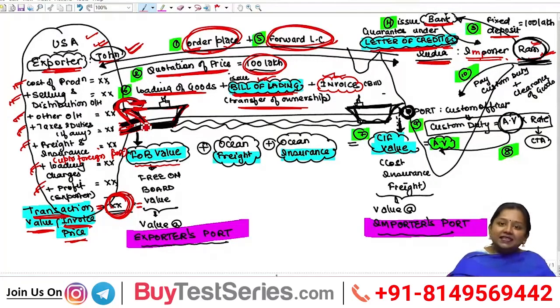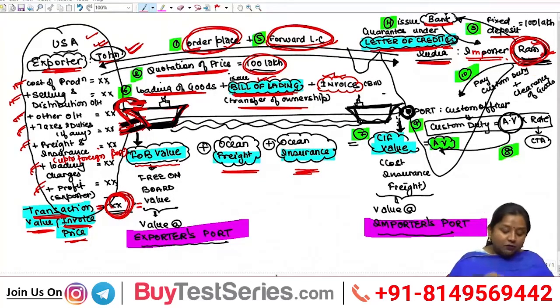Now, since ownership of these goods is generally transferred by exporter in the name of importer at the foreign port while loading the goods in the vessel or aircraft, therefore any expense to be incurred after it has to be borne by the importer himself, who has become the owner of these